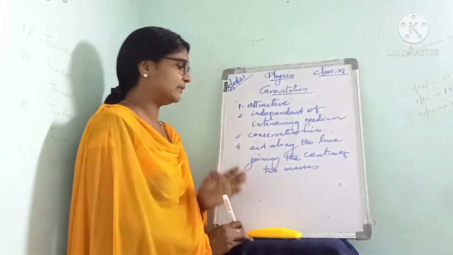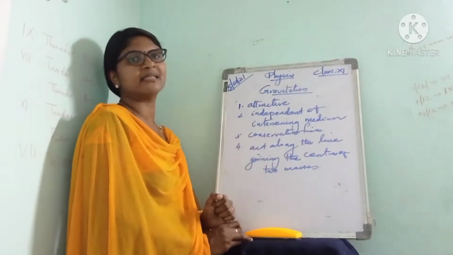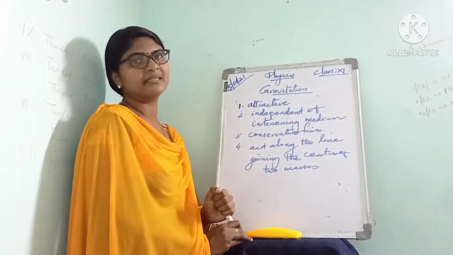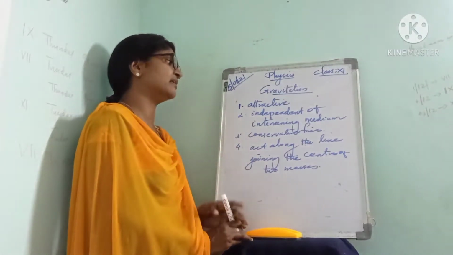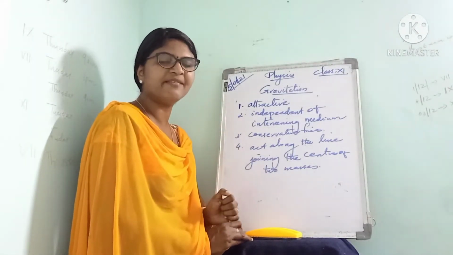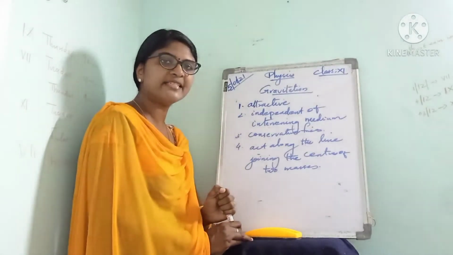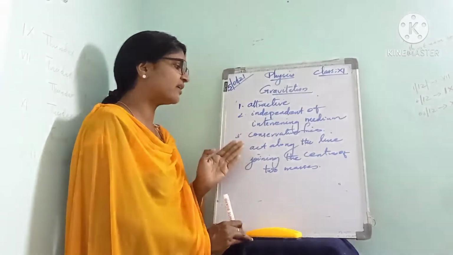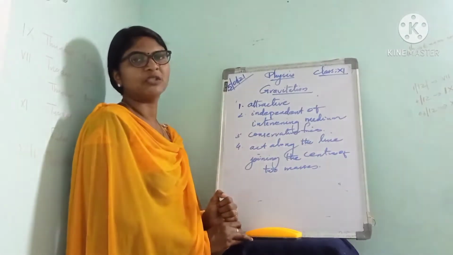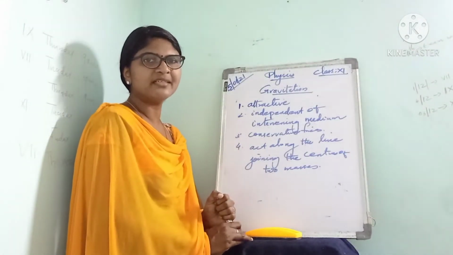That thing we have already learned. Then this gravitational force always acts along the line joining the centers of two masses. These are the important features of gravitational force. First, it is attractive in nature. It does not depend on the nature of the intervening medium. Then it is conservative in nature, and this force always acts along the line joining the centers of two masses. All of you got it?